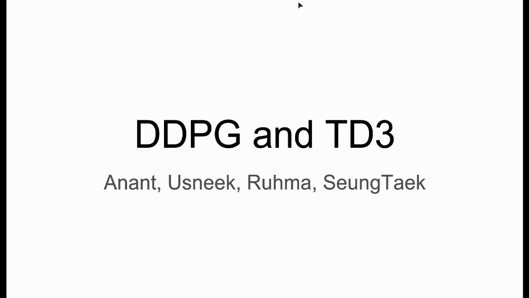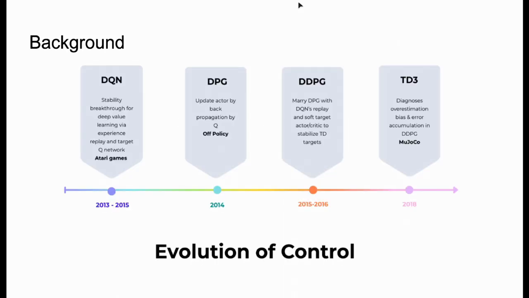We're Group 2, and we're here to talk about DDPG and TD3. To talk about the background of this paper, it is best to look through the timeline for evolution of control.